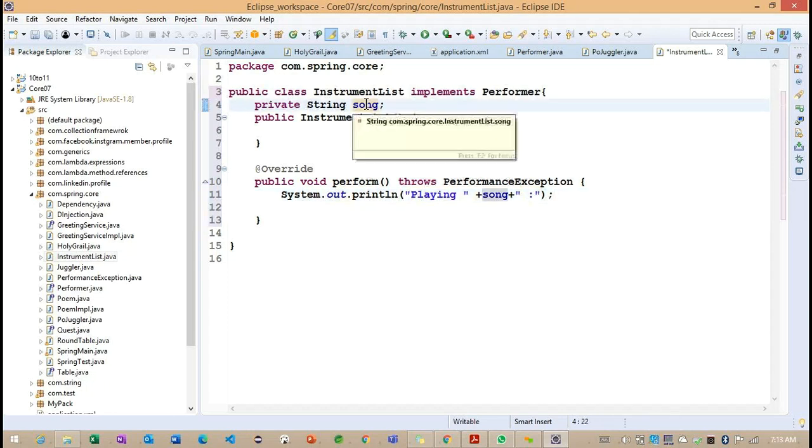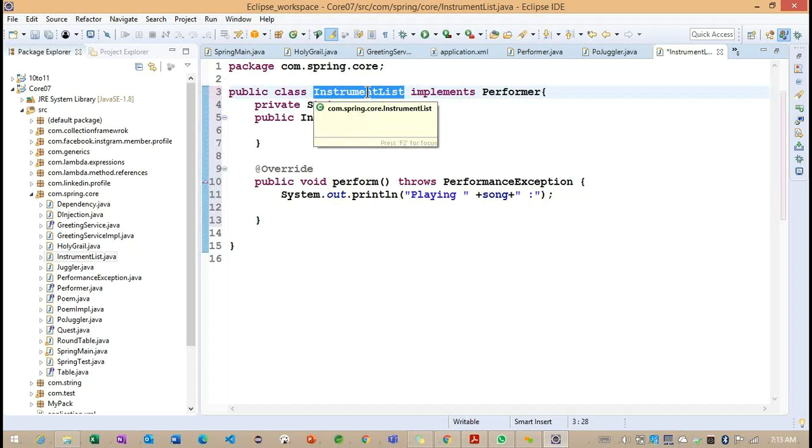Other than this song, first we will see what kind of song the Instrumentalist is going to play. To understand that, I need some information. I need an object of this Instrumentalist. What steps can we do here? Can you please let me know what steps we can take? To get the object of this Instrumentalist, please tell me what information we need to write in our application.xml file.